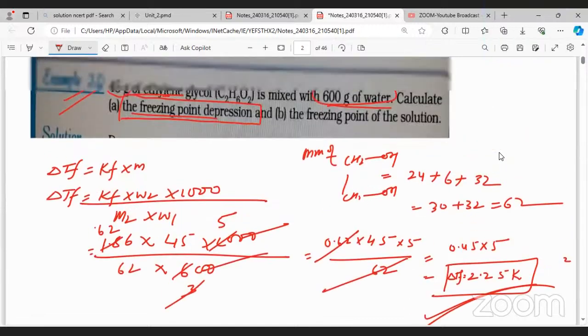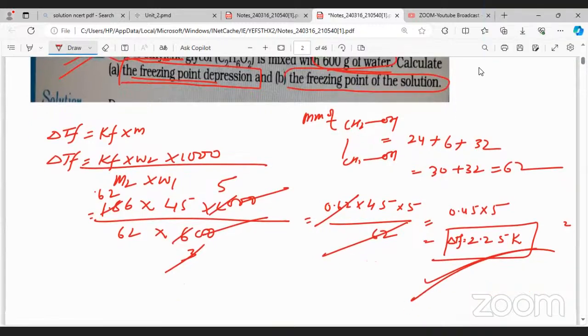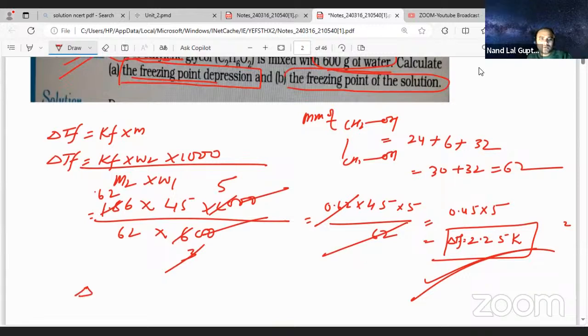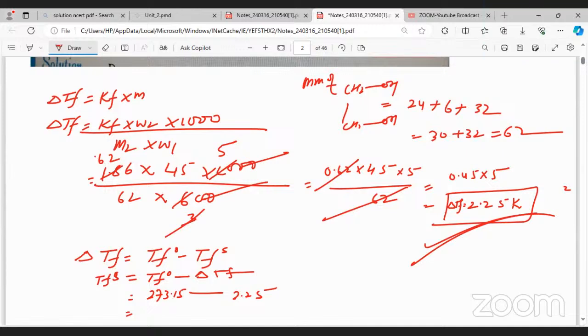Yes, I can understand. They are also asking the freezing point of the solution. So delta TF is equal to TF naught minus TFS. If you want to calculate the freezing point of the solution, TFS is equal to TF naught minus delta TF. So TF naught is how much? 273.15 minus delta TF 2.25. Can you calculate this?